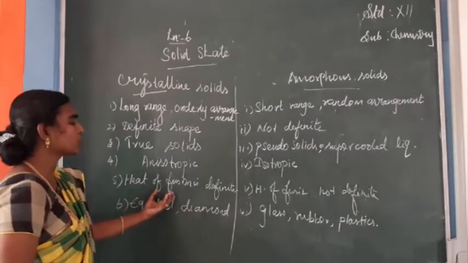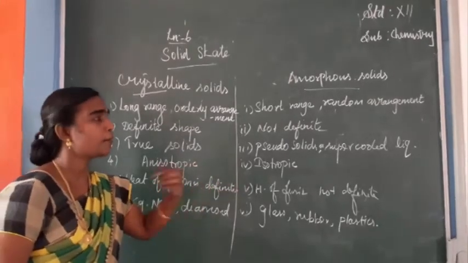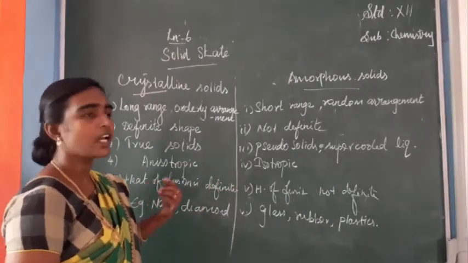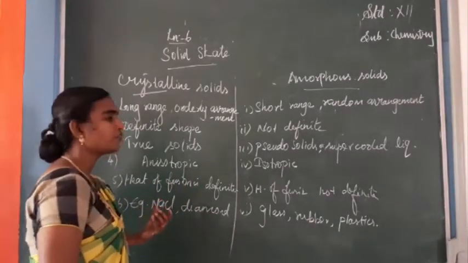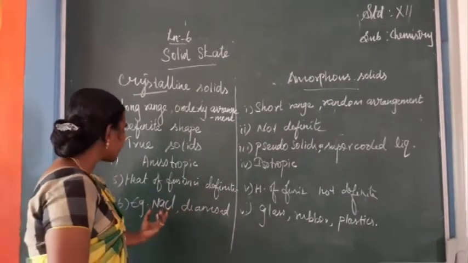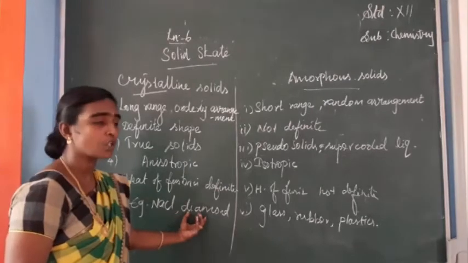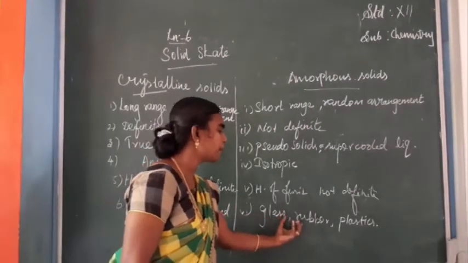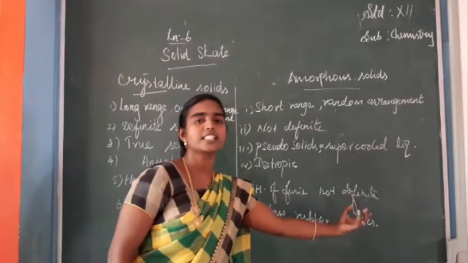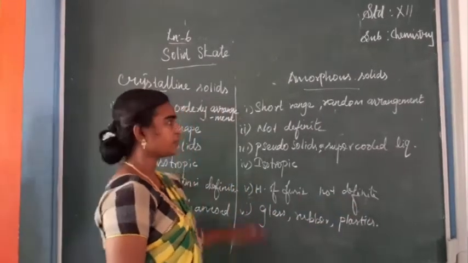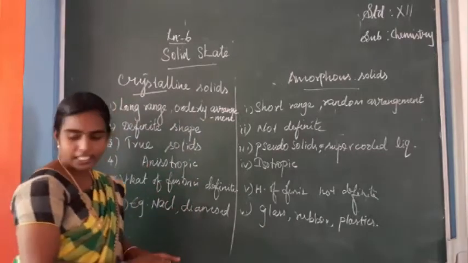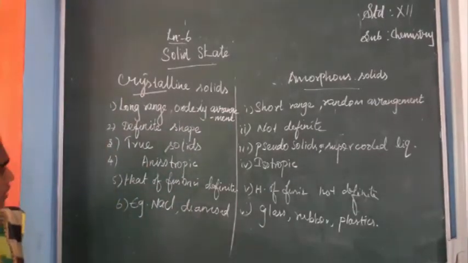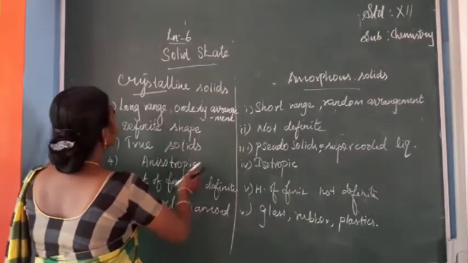Next, heat of fusion is definite, but in amorphous solids heat of fusion is non-definite. Examples for crystalline solids are NaCl, diamond; they are true solids. Amorphous solid examples are glass, rubber, plastics. Is it clear, students?